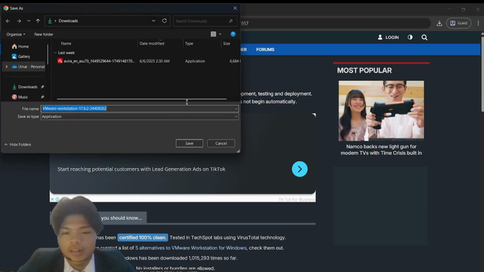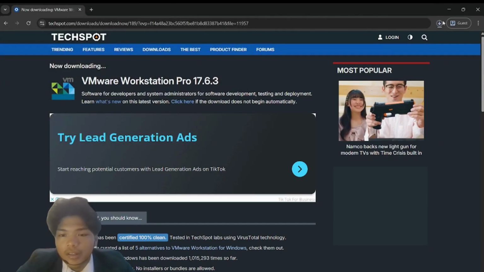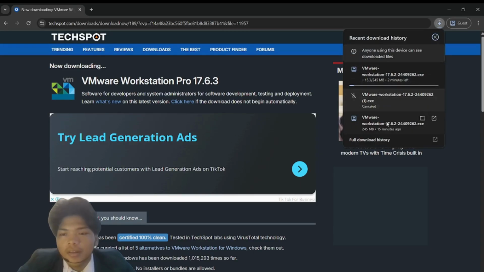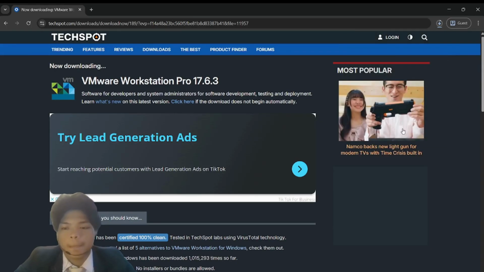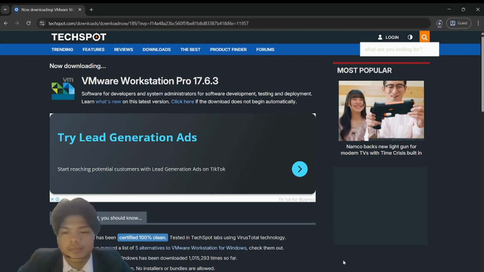After clicking on it, you can click here to start the download. Click Yes, and now we wait for the download to complete. It will take a little bit of time.